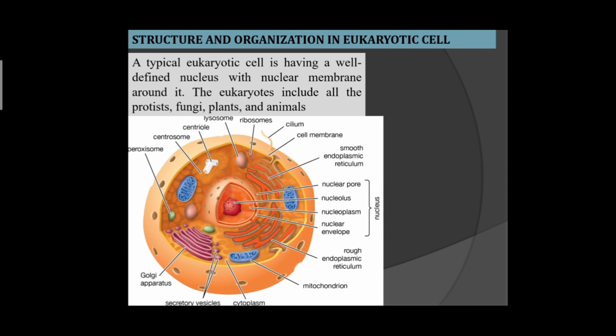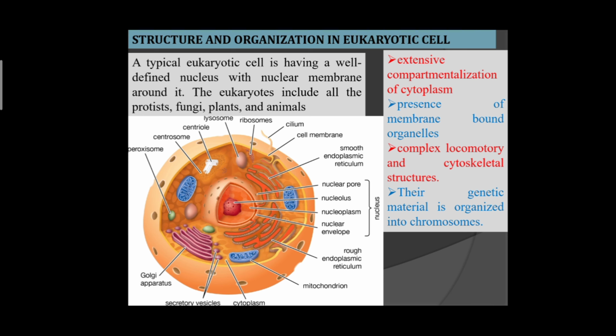So in this diagram we can observe a eukaryotic cell, and all the parts of nucleus is labeled under the topic of nucleus: nuclear pore, nucleolus, nucleoplasm and nuclear envelope. So here in this cell there is a well defined nucleus having a definite boundary or covering known as plasma membrane.